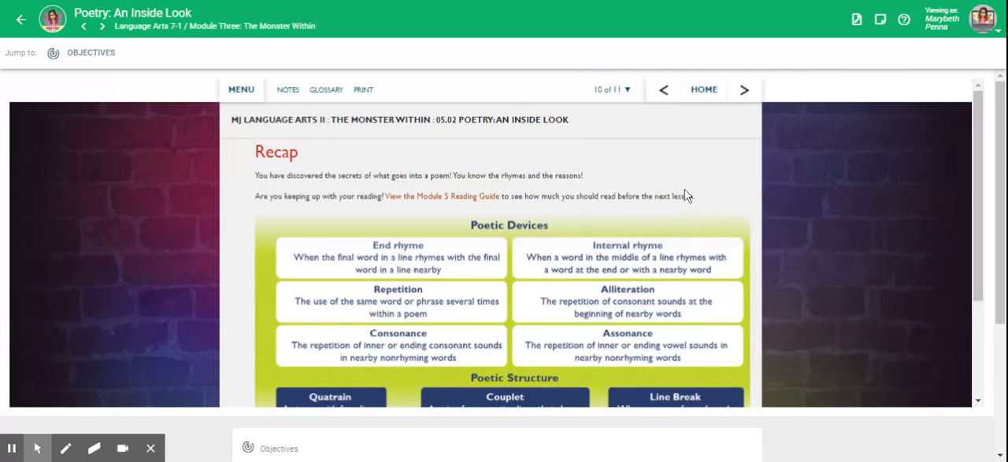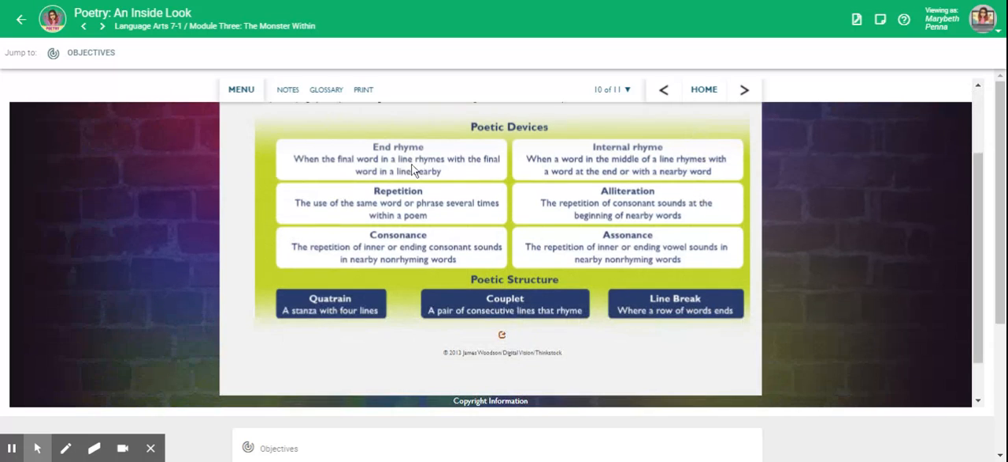Recap. You have discovered the secrets of what goes into a poem. You know the rhymes and the reasons. Are you keeping up with your reading? Poetic devices. End rhyme. When the final word in a line rhymes with the final word in a line nearby. Internal rhyme. When a word in the middle of a line rhymes with a word at the end or with a nearby word. Repetition. The use of the same word or phrase several times within a poem.